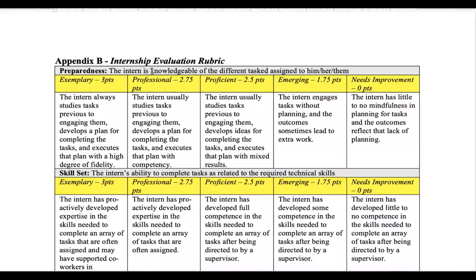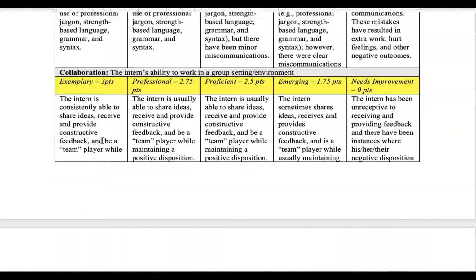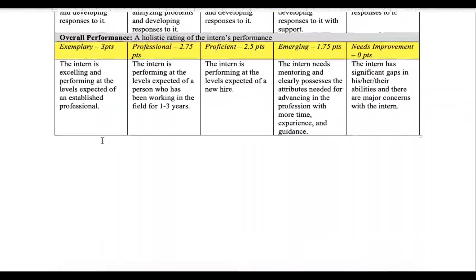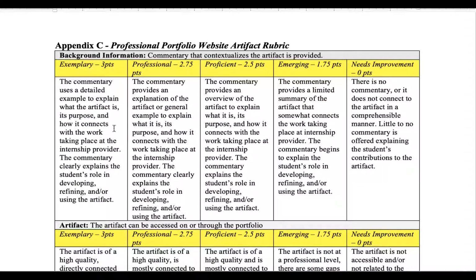Now, as we keep going on, we can see the internship evaluation rubric. You have the dimensions followed by the indicators. I'm hoping that you're working at the proficient to exemplary level. It's very good if you're working at the proficient level for your formative, and then you've advanced to your professional or exemplary levels when we go to the summative assessment. And you can see that there are multiple indicators and dimensions for this one. This is what will be used to assess your professional portfolio website artifacts.